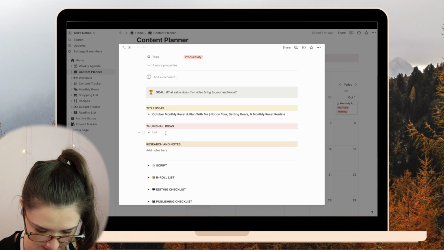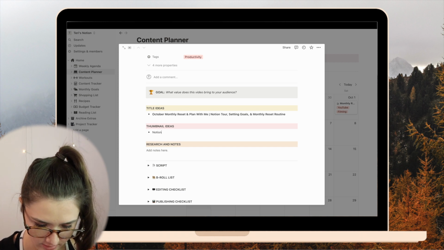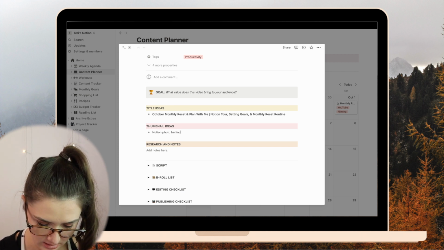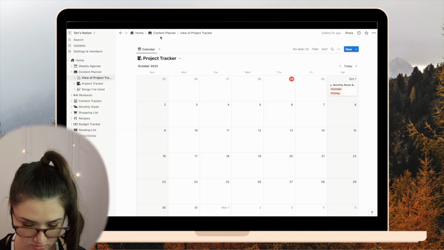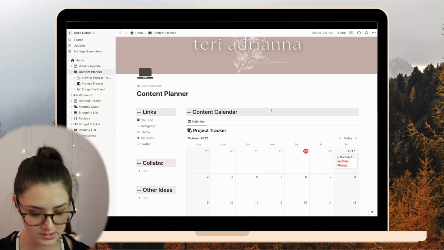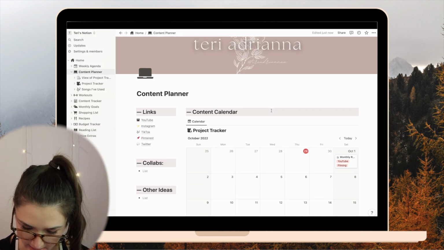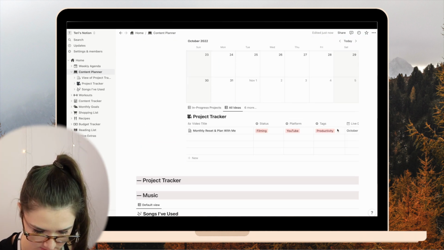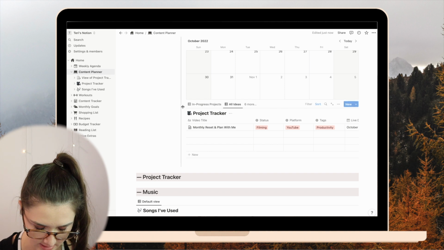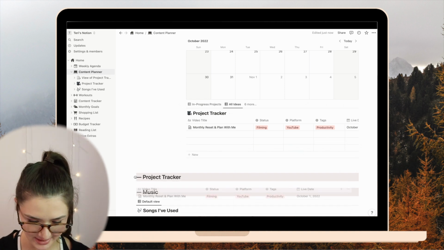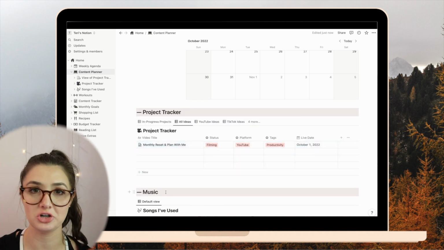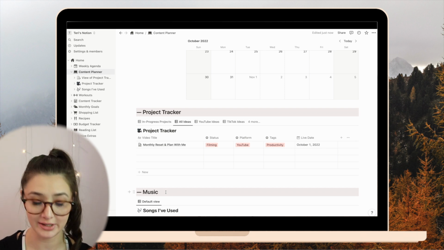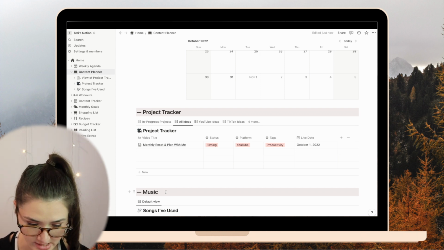Thumbnail ideas. I think I'm gonna have the Notion photo behind me, basically. So now, theoretically, the way this works is add it to the calendar and it also gets put in this, but I also want it here. So I'm just gonna move that. Okay. I messed up the template, but that's okay. I'm really just starting to get the hang of Notion. I've been playing with it just a little bit, so please bear with me.